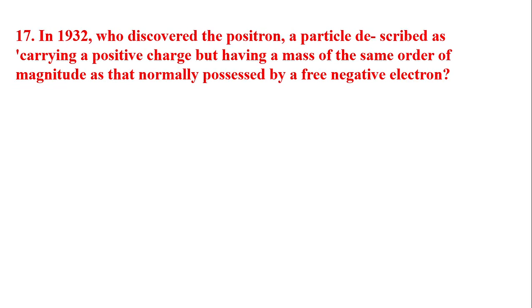Next question is, in 1932, who discovered the positron, a particle described as carrying a positive charge but having a mass of the same order of magnitude as that normally possessed by a free negative electron? The answer is Carl Anderson.